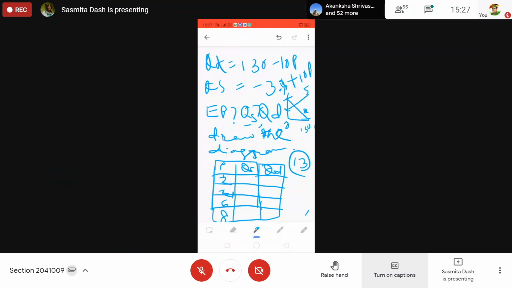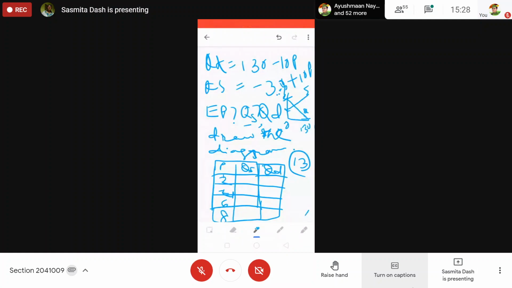Supply starts from where? 3. 10p is equal to 30, P is equal to 3. So that will be the minimum point of S.